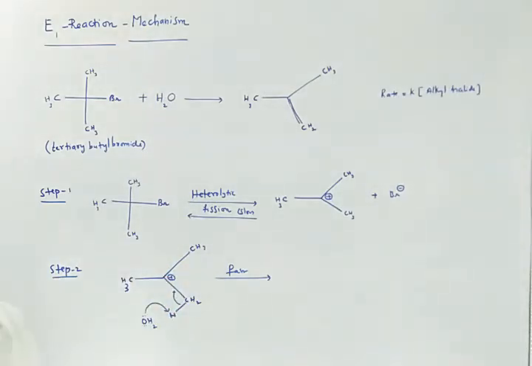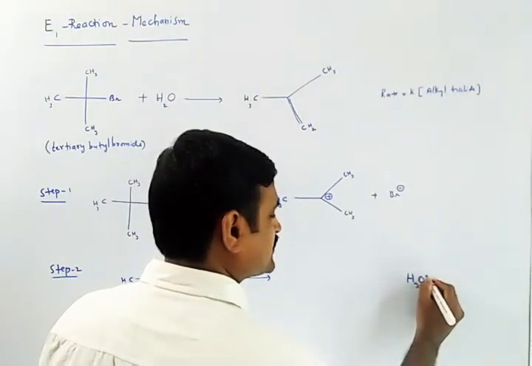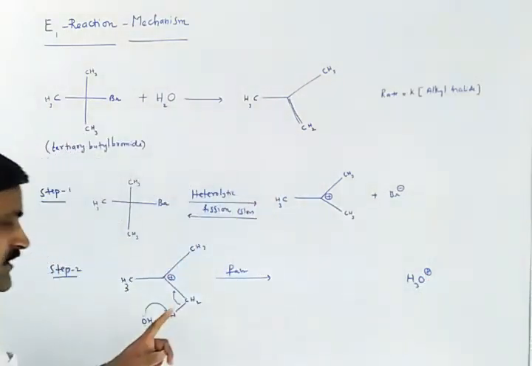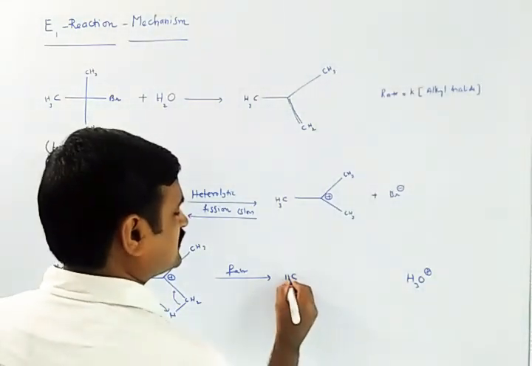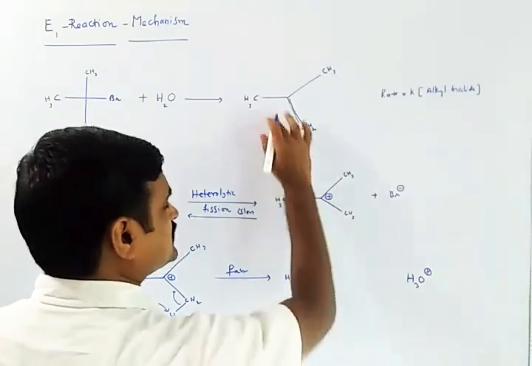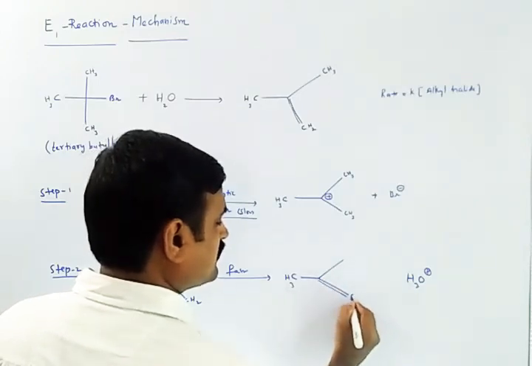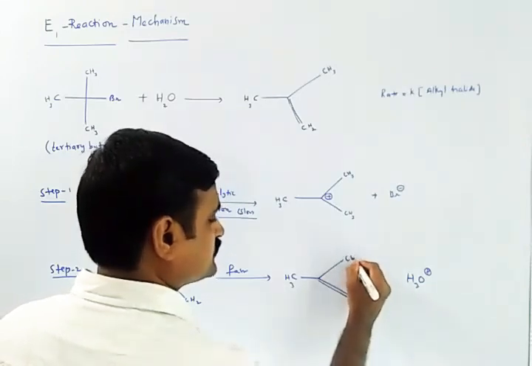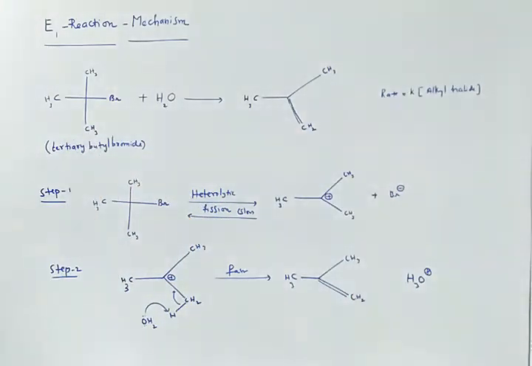Water will be converted into hydronium ion, H3O plus, and this will become a double bond. So we can find the answer, that is CH3, the same type of structure, a double bond, CH2, CH3 obtained. This is the final product of the reaction.